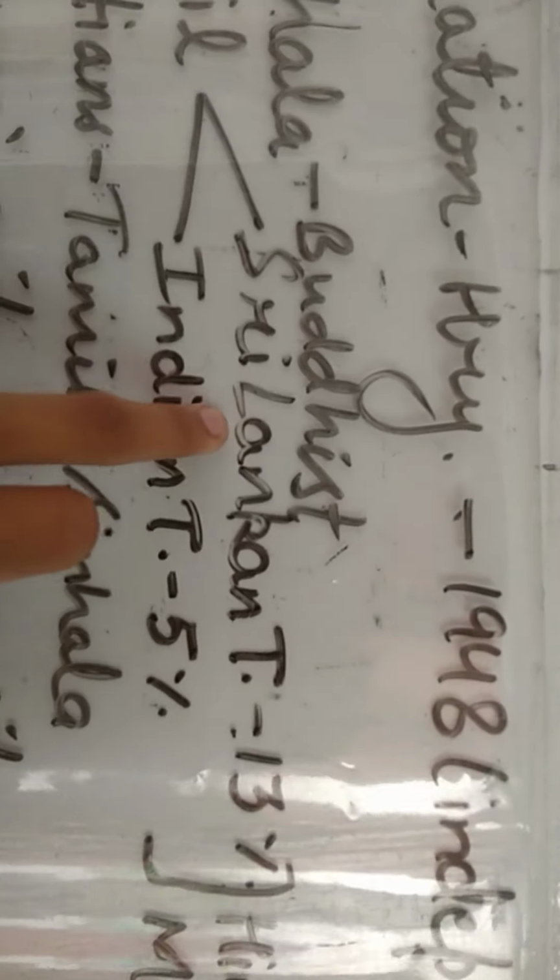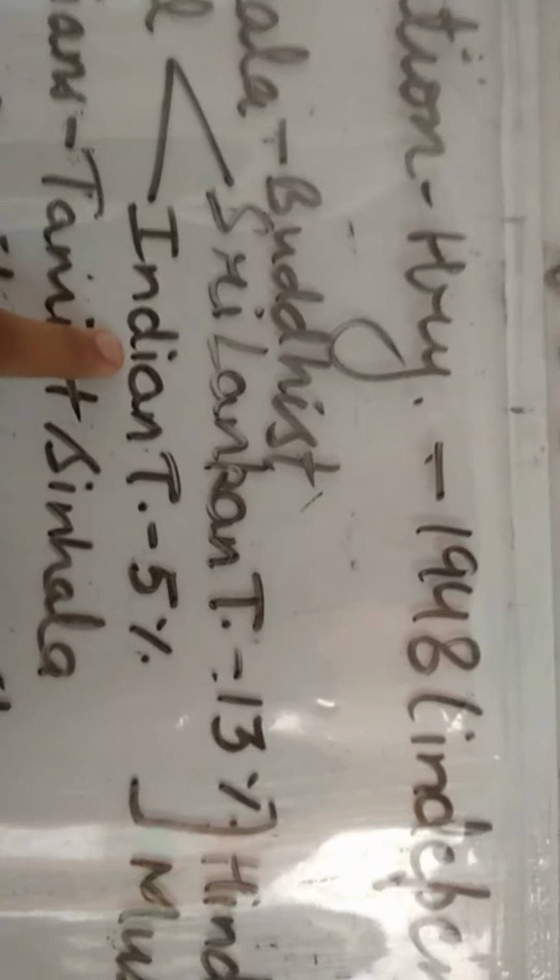18% are Tamil. We have two categories in Tamil. First is Sri Lankan Tamils. So they were natives, they were not outsiders. And another category is of Indian Tamils. Indian Tamils were those people whose forefathers have gone to Sri Lanka to work as plantation workers. So total percentage of Tamil is 18%, out of which 13% comprises Sri Lankan Tamils and 5% comprises Indian Tamils. And rest 7% is comprised by Christians.